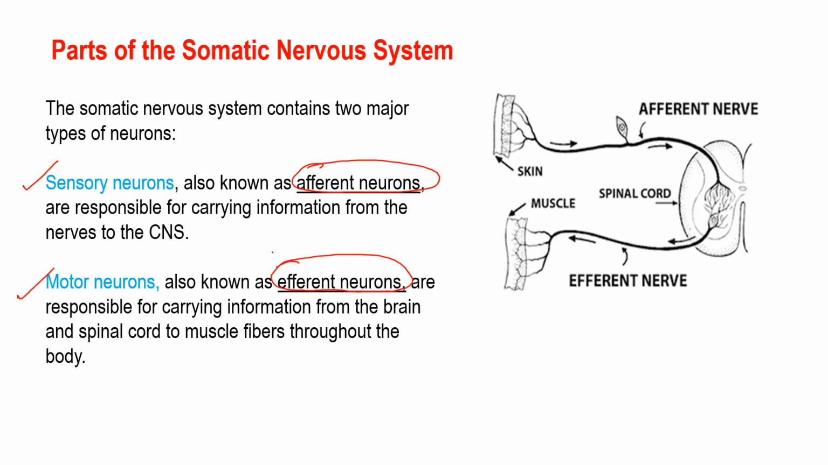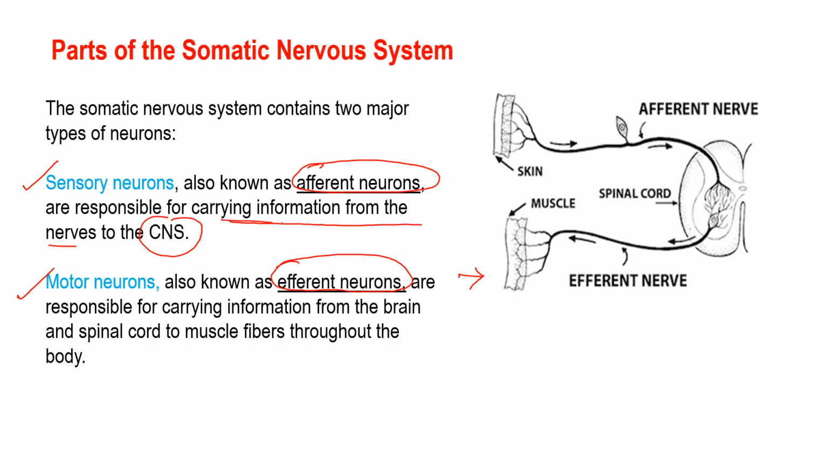See, the sensory neurons carry input from receptors. This figure is very important because with this figure I am explaining the function, or you can say the mechanism, of the somatic nervous system. What actually happens is the sensory neuron carries information from the nerves to the central nervous system. Clear?